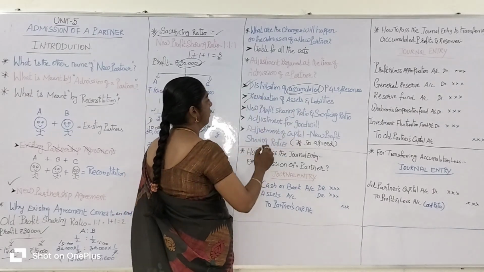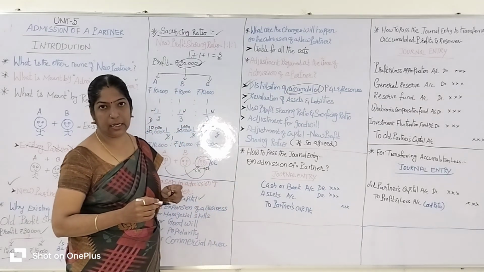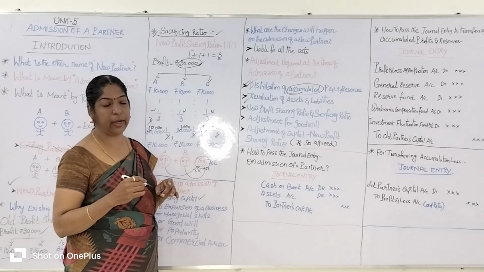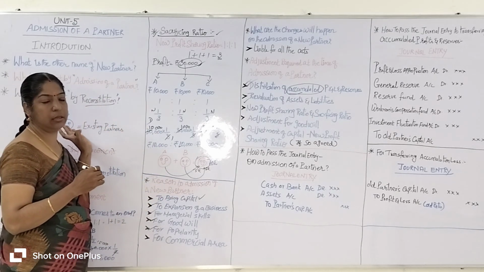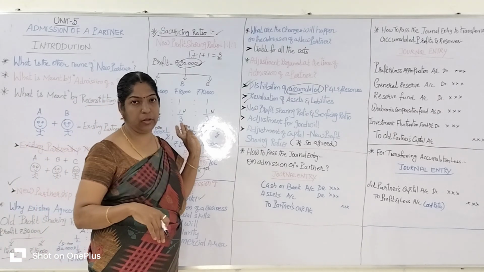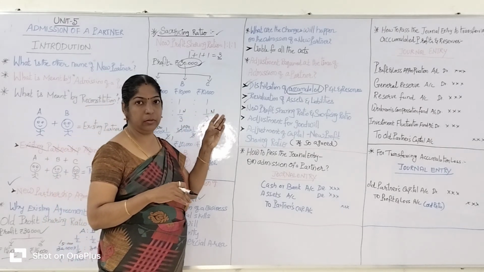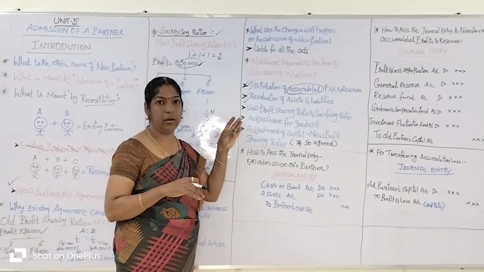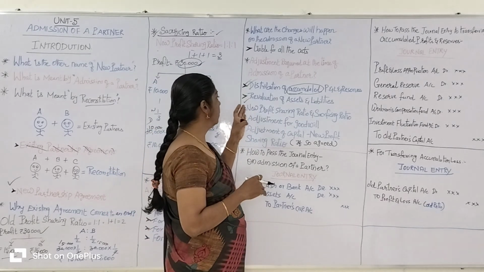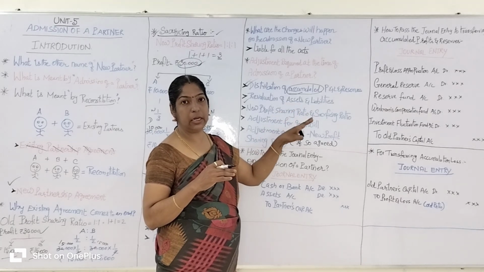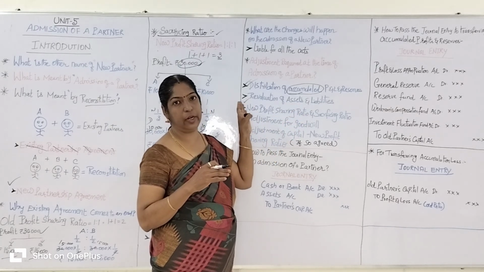Then revaluation of the assets and liabilities. On the admission of a new partner, the existing partnership comes into the game. A new partnership, new agreement is to be in the picture. So on the admission of a new partner, assets and liabilities should be revalued.